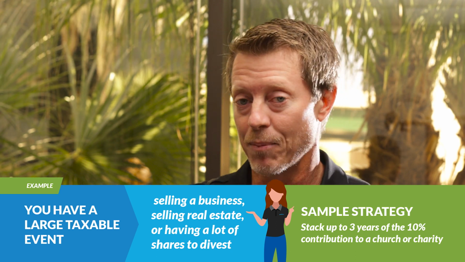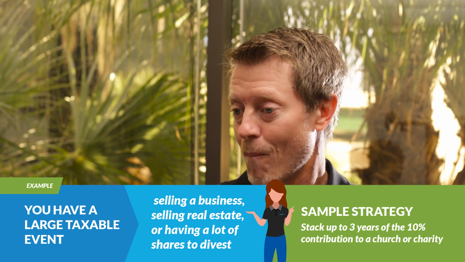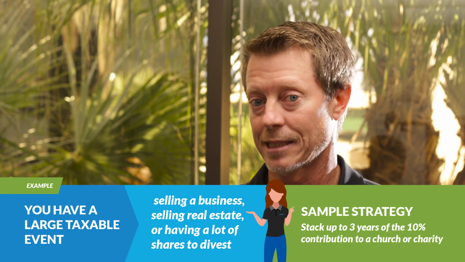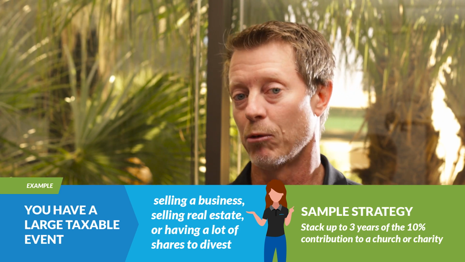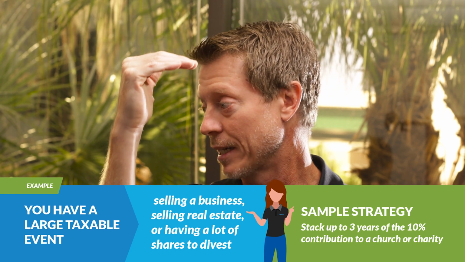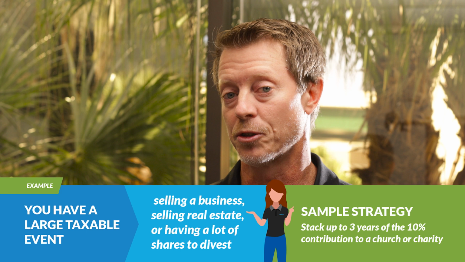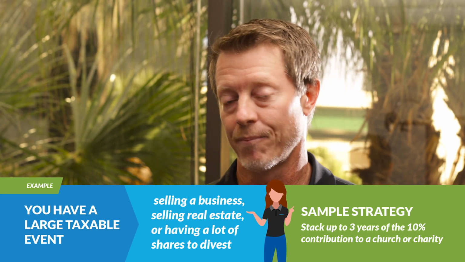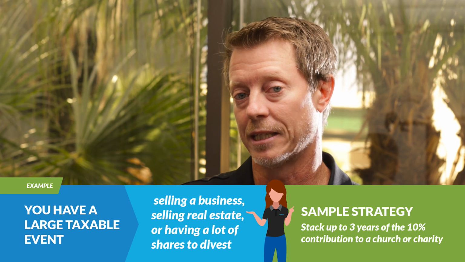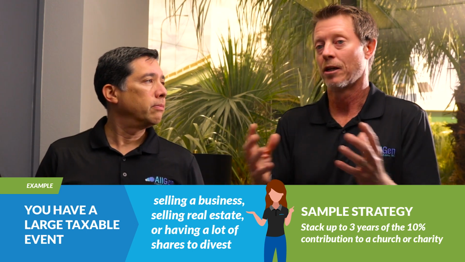So when that happens, in the years to come you're going to go back into a normal tax bracket. But in the year that a large taxable event happens, it will possibly bump you up into a higher tax bracket. So for that year, you could consider what's called stacking your giving. Let's say, for example, this person typically gives 10% a year away, maybe to the church or whatever.